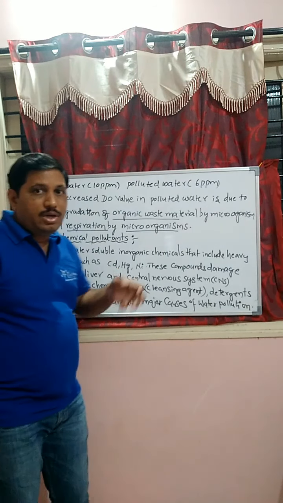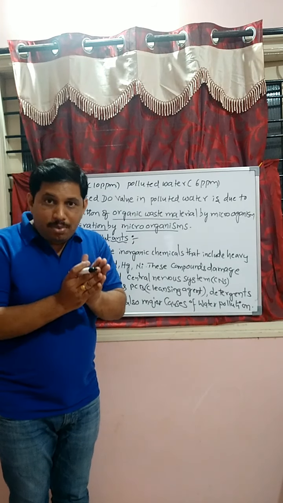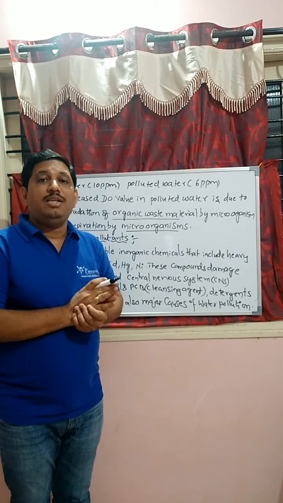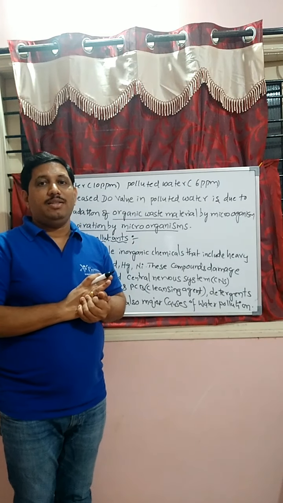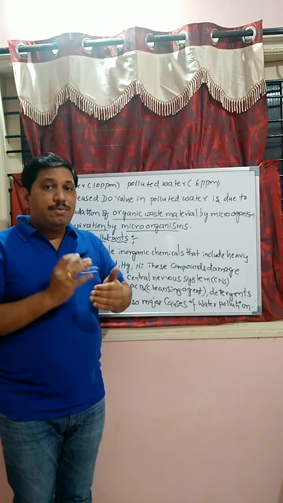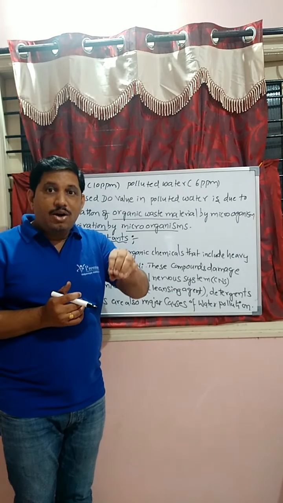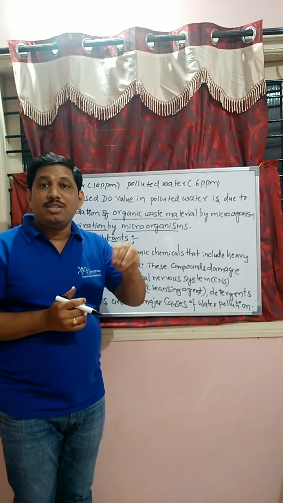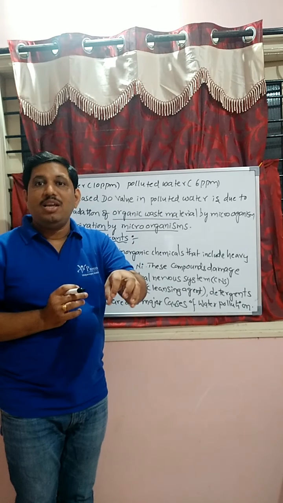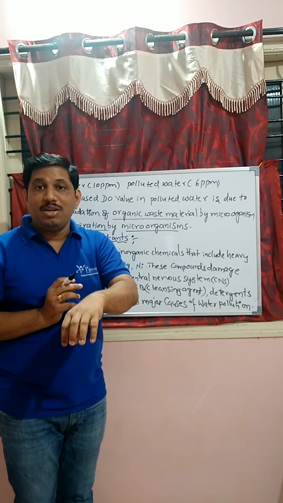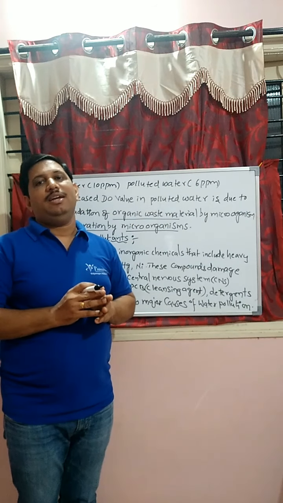We know that if organic waste material is added to water bodies, for the biodegradation of the organic waste material, some amount of oxygen will be required. That is dissolved oxygen. For that biodegradation, the dissolved oxygen will be reduced. Hence, the more organic waste material, the more dissolved oxygen will be required. Hence, the DO value will decrease.